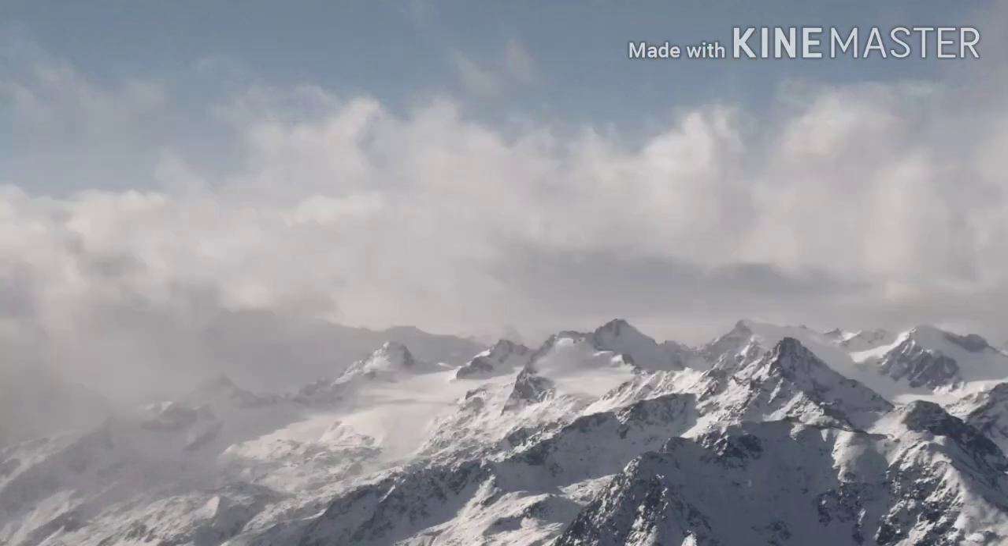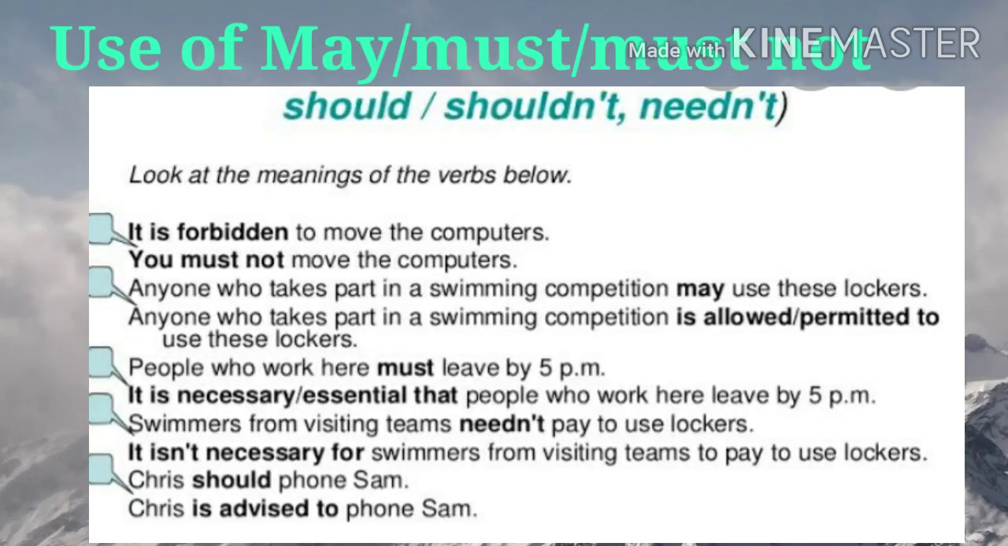Now let's discuss where to use may, must not, should, etc. Let's see. Look at these sentences and find the meaning. See children, if it is forbidden to move the computers. Here it means it is forbidden, so you have to use must. You must not move the computers. Anyone who takes part in a swimming competition may use these lockers.